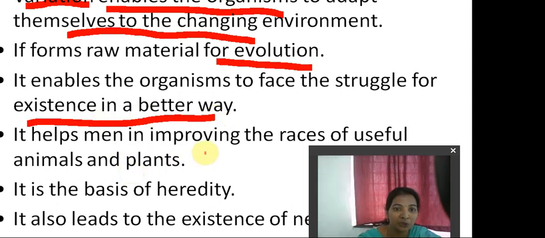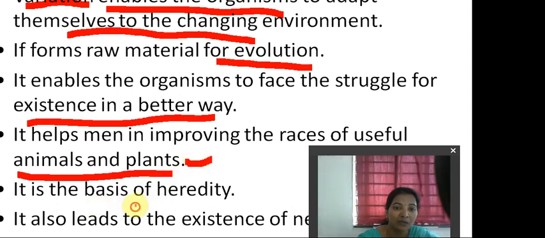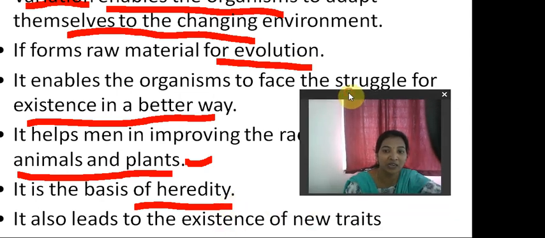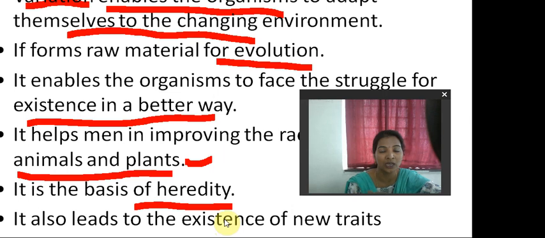Now it helps man in improving the races of useful animals and also plants. That means it is helping animals and plants in a better way. It is the basis of heredity also. So when there are variations and an organism is getting adjusted, and changing its body temperature, skin color, and body completely, then it is showing heredity. It also leads to the existence of new traits, so new organisms also get formed by this. Understood, students? This is the significance of variation. If possible, take a screenshot of this so that you will understand in a better way, okay?